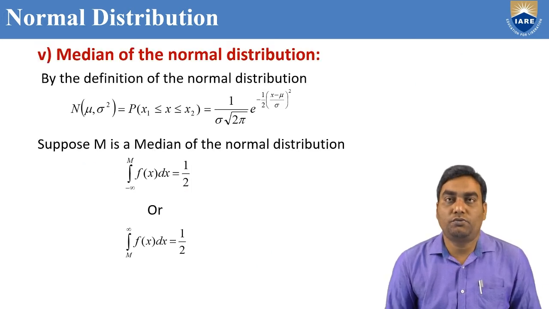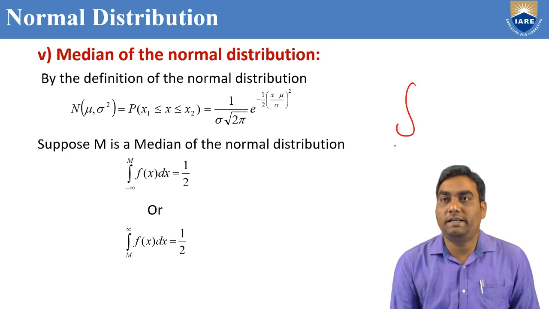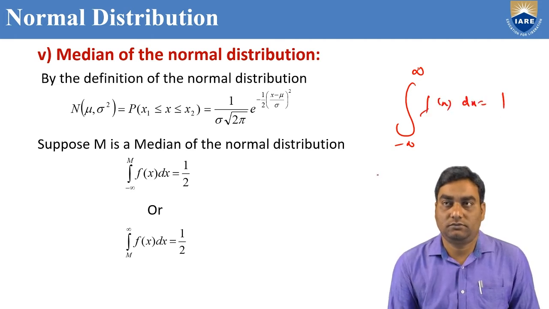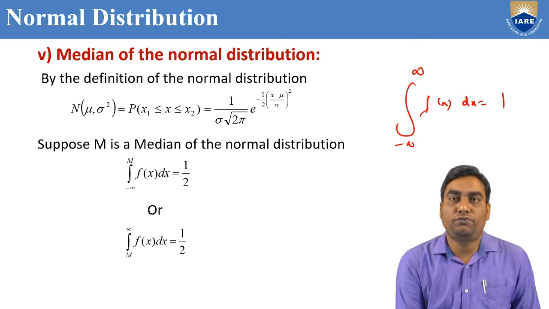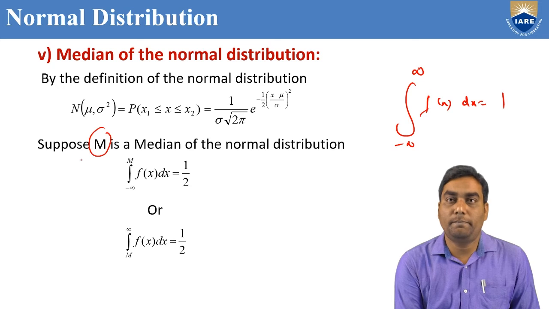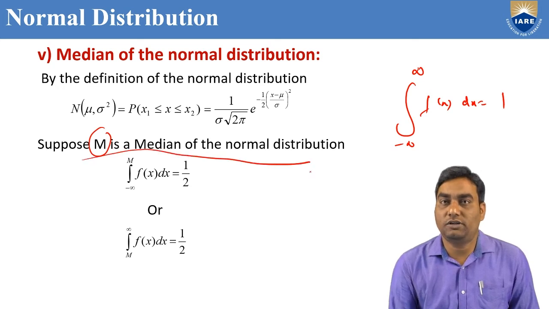The last proof in the normal distribution is the median. In the total probability, the integral from minus infinity to infinity of f of x dx equals 1 in a normal distribution. To find the median, suppose m is the median of the normal distribution.